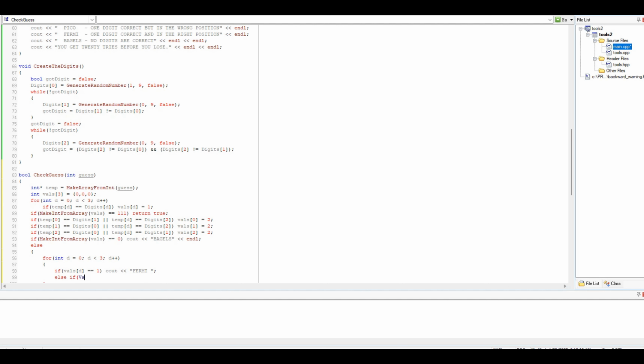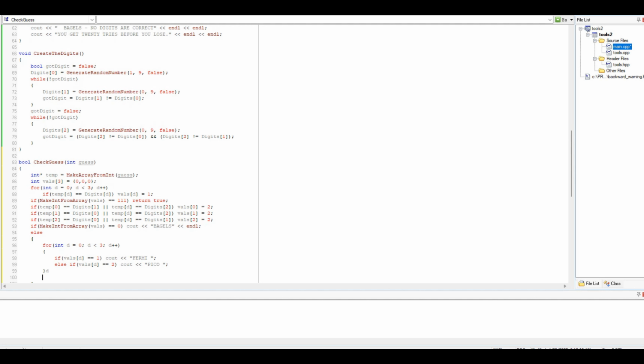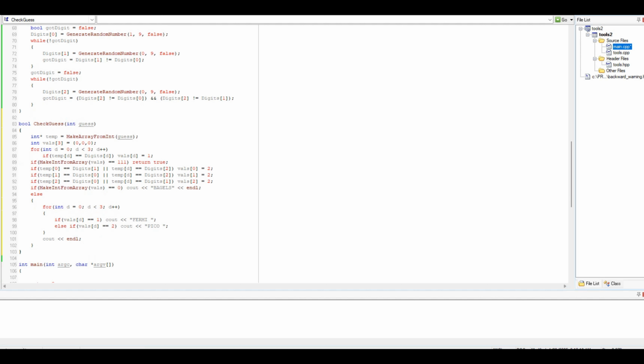Else if vals D equals 2, we will count Pico and a space. And then after that's all done, let's just do count endl. And that should be good for that. And then we need to return, just always return false. Return false. Okay, we got that.